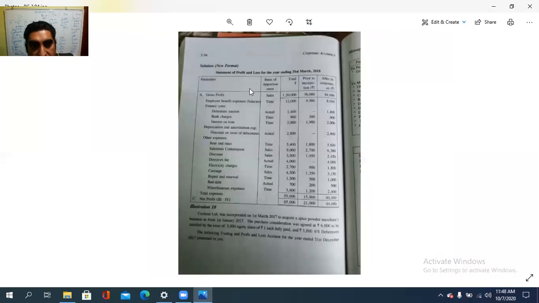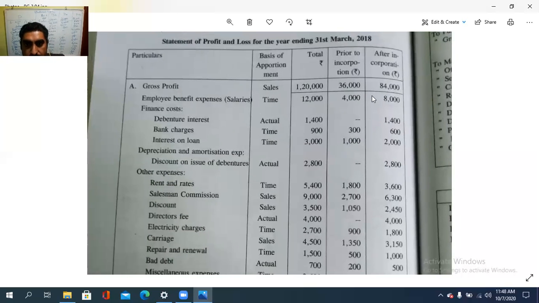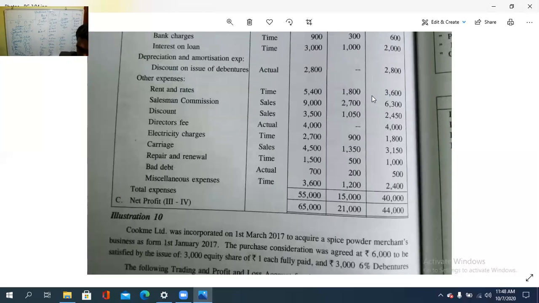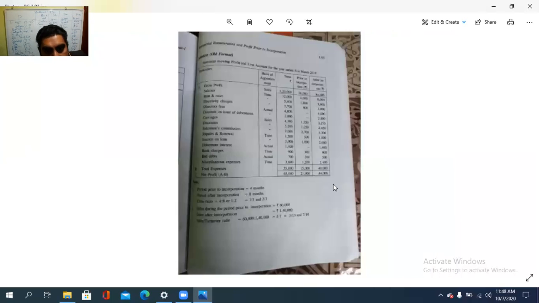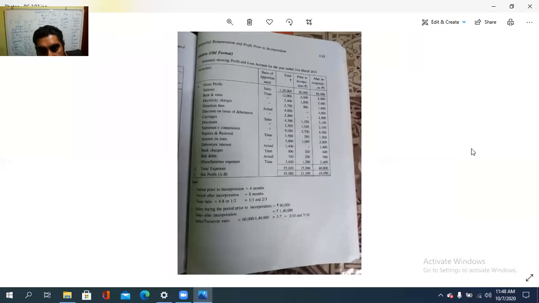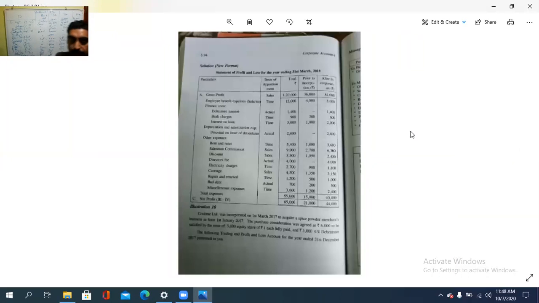It is the new format. See, employee benefit expenses, that is the salary, 12,000, 4,000, the same as before. Then finance cost, that is bank charges and interest on loan. Depreciation and amortization expenses are in the proper format. See, 21,000 and 44,000 is the net profit, as in the previous case also. In this way we prepare the profit prior to incorporation problems.